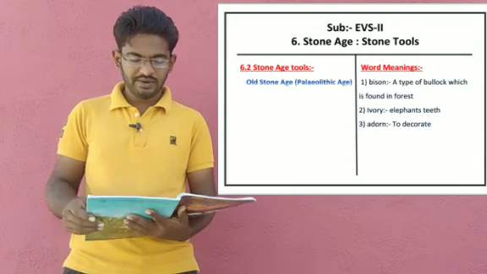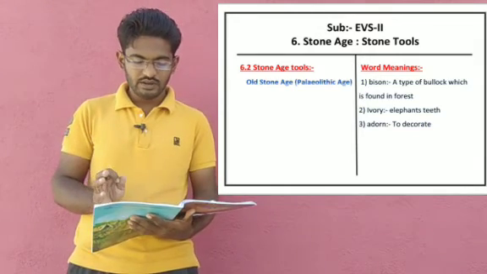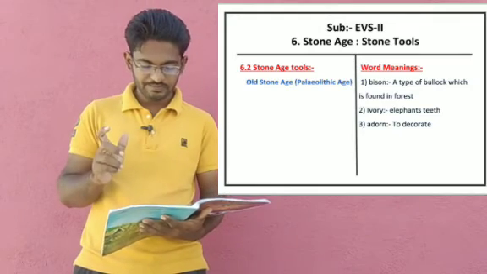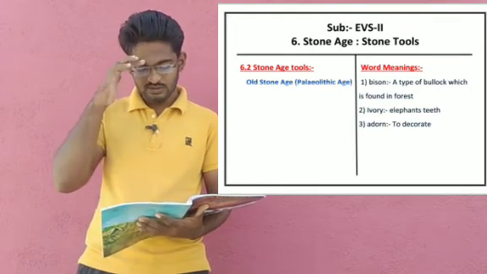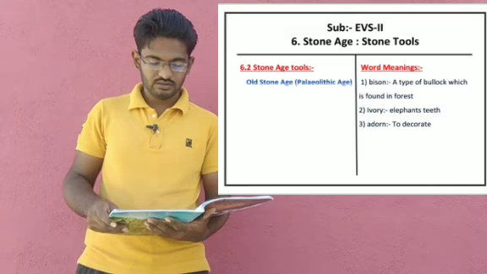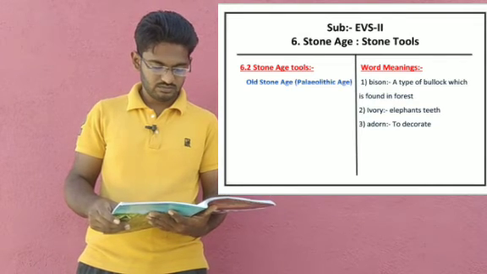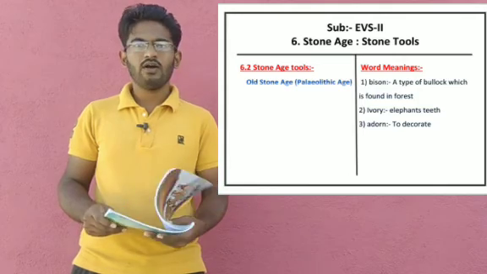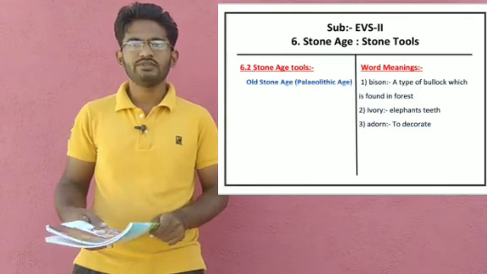What you have to keep in mind is that Neanderthals began to make smaller tools, and Homo sapiens started to make long and narrow blades with the help of stones.